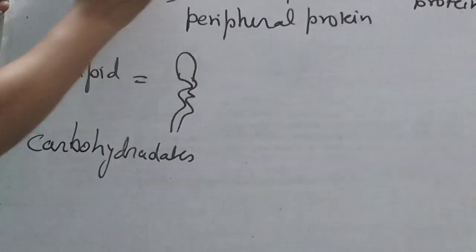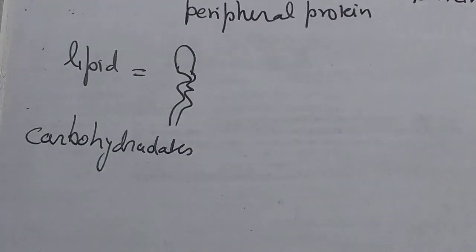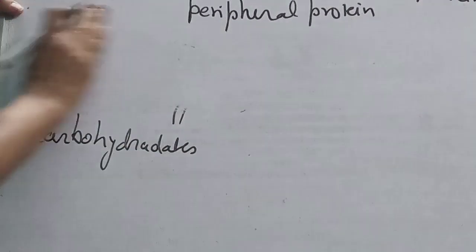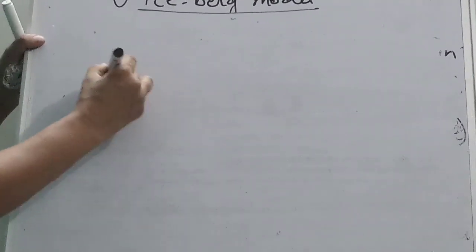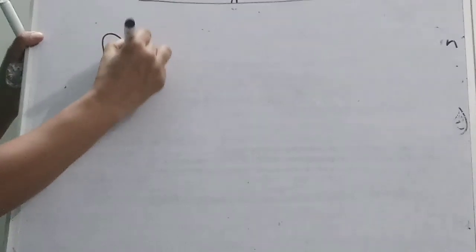As I said, this is also called the iceberg model. This diagram is asked many times, so note down how I am drawing. This is only one phase I am going to draw.